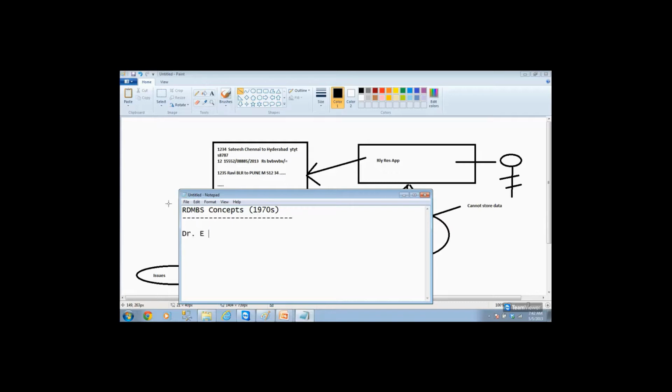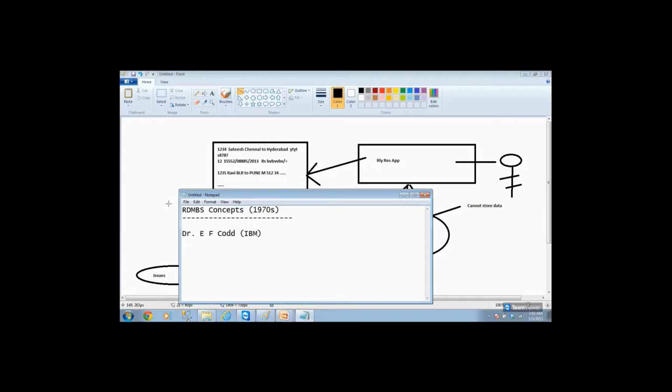Dr. E.F. Codd, who was working for IBM, developed the RDBMS concepts using relational mathematics, relational algebra and set theory. So what is the purpose of the RDBMS concept?